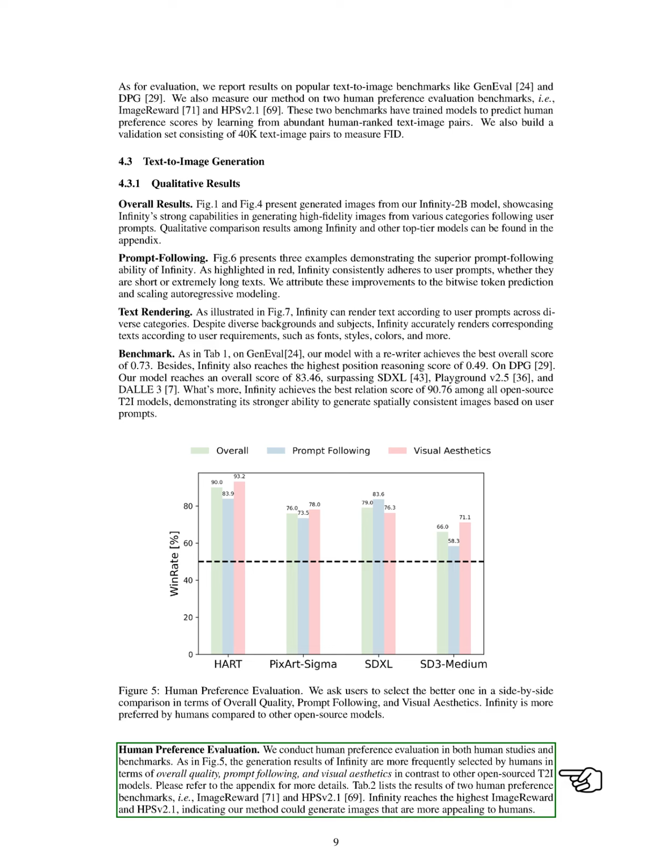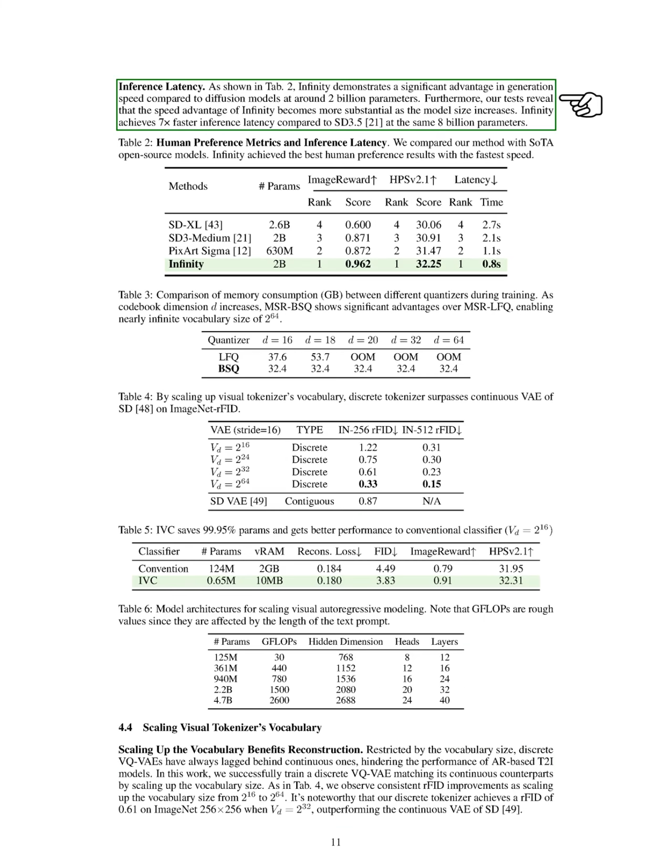We also noted that Infinity excelled in both image reward and HPSV 2.1 benchmarks, indicating its ability to generate more appealing images. Regarding inference latency, Infinity demonstrated a significant speed advantage over diffusion models, achieving 7 times faster inference compared to SD 3.5 at the same parameter size.